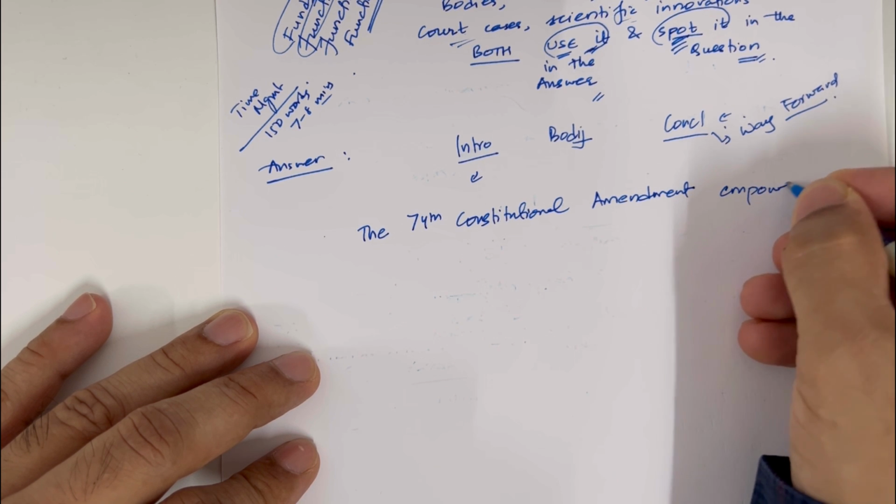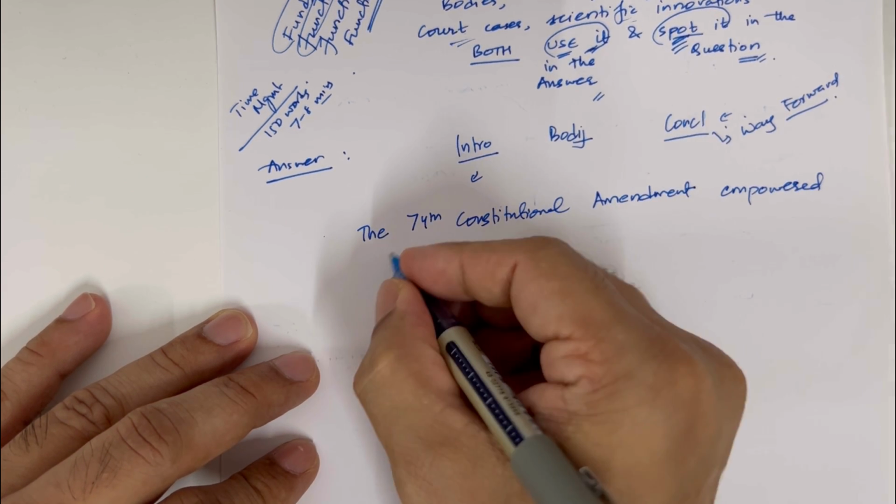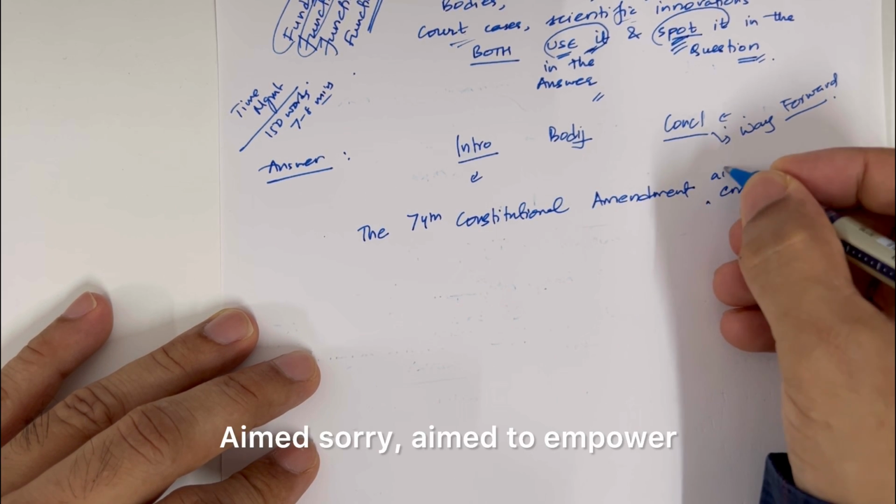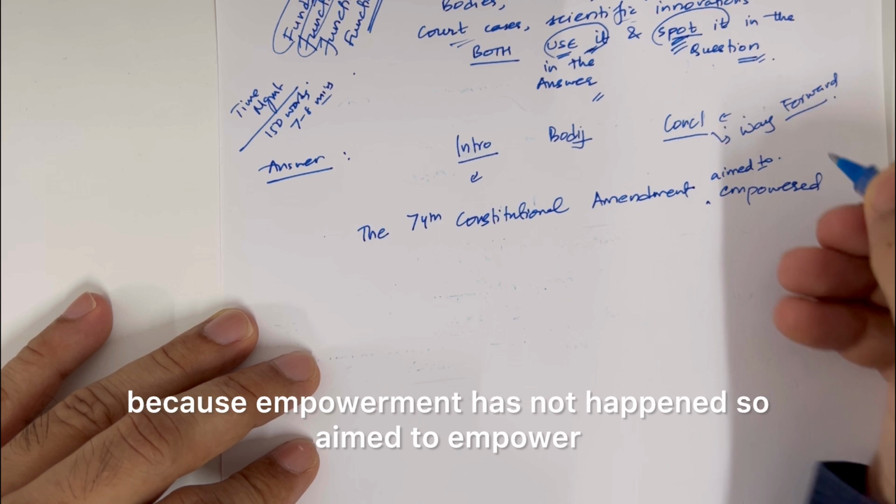Empowered. The 74th Amendment aimed to empower, because empowerment has not happened.